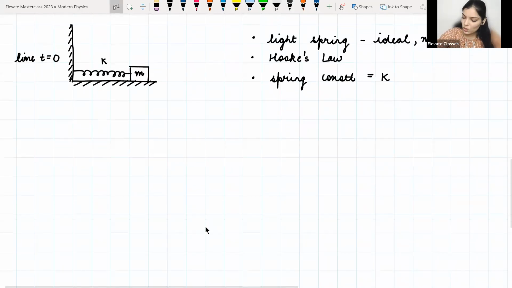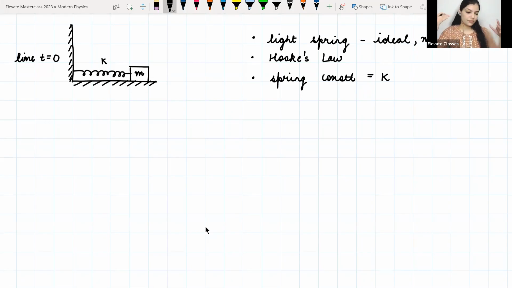So now what is Hooke's law? Hooke's law states that if you try to pull the spring, or if you try to compress the spring, it is going to exert a restoring force which is proportional to the compression or the elongation of the spring, but in the direction opposite to the compression or the elongation.